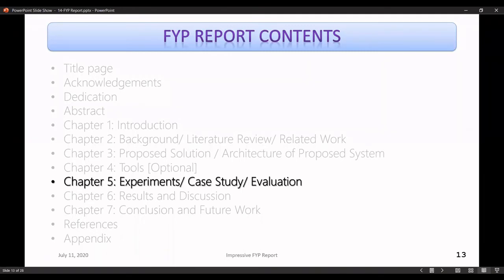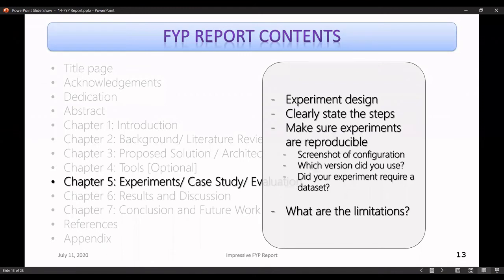Evaluation of the system. So first of all, you should have experiment design, that is basically clearly stated steps. You have to come up with, for instance, a flow chart, like how the experiment is going to be done, right? And you can relate it to the objectives. For instance, if you have multiple objectives stated, then you have to maybe relate it to achieving the first objective.